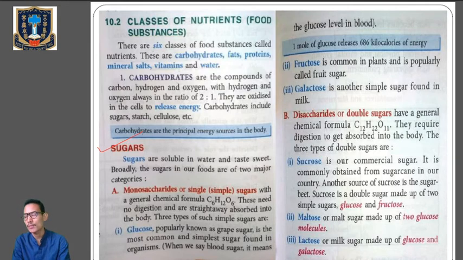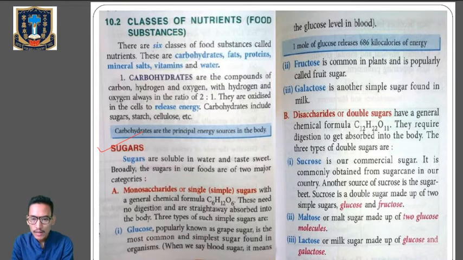Clear? Now let's go to the next sugar, disaccharides or the double sugar. They have the general chemical formula C12H22O11. So kindly remember the general formula for monosaccharides and for disaccharides. Disaccharides require digestion to get absorbed in the body, whereas monosaccharides need no digestion because they can be straight away absorbed by the body.